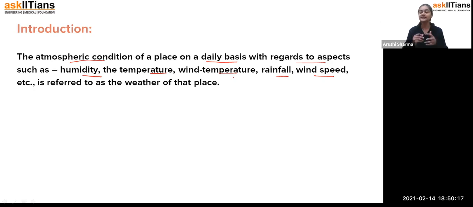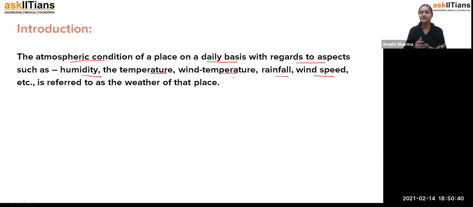For the winter season, students, what I generally check is whether it is a foggy day, whether it is a sunny day, or whether it is having rainfall. According to that, I make my plans. So I'm checking the atmospheric condition of my area, whether this day is suitable for me to go out or not. So I'm checking the weather of my place.